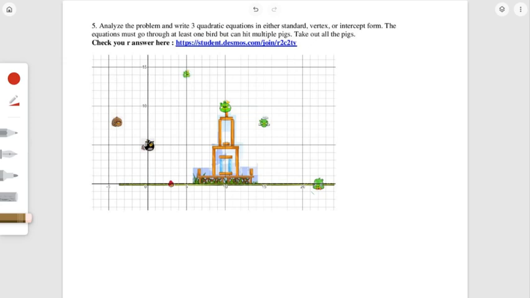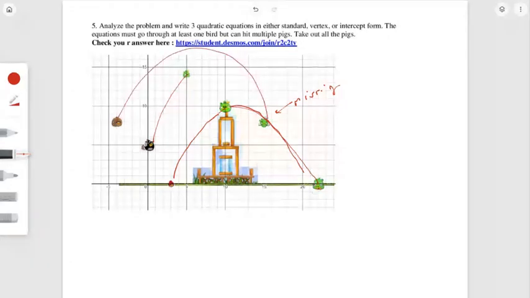Maybe I'll go and take that red bird, hit that one, and come down and hit the professor. Right? And I might miss this one, so I might try to take that one out with another one. Okay, so then I could do maybe this one to that one, and then I'll just do this one to this one. That's my plan. So my 3 equations.